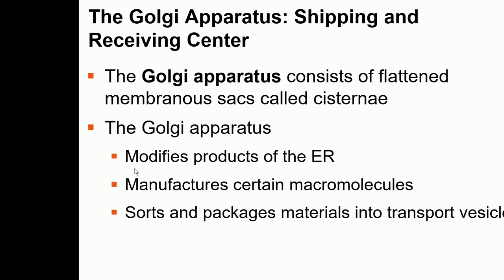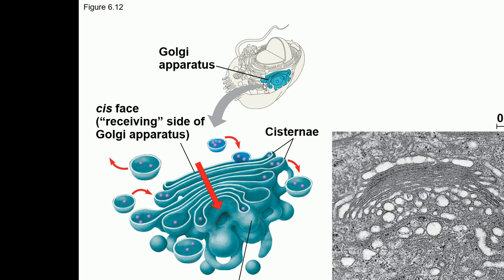So what is the structure of this Golgi apparatus? The Golgi apparatus consists of flattened membranous sacs called cisternae. I just showed you the folds of the Golgi. They are called the cisternae. The side of the Golgi apparatus facing the endoplasmic reticulum is called the cis face. The other side, facing the plasma membrane, is called the trans face. So the cis side is the receiving side, and the trans side is the shipping side.